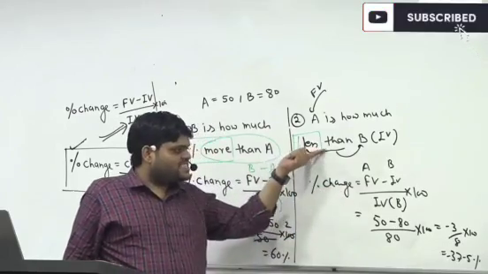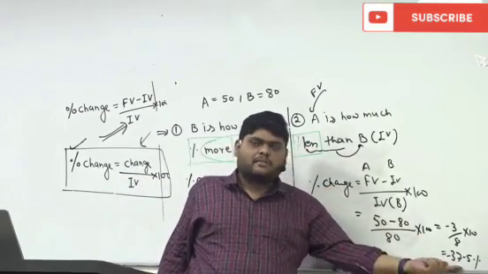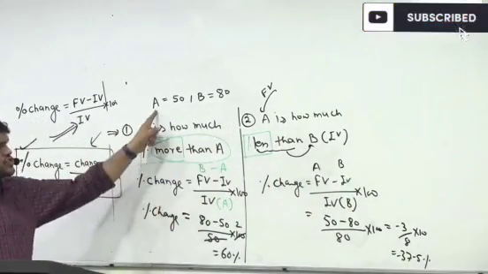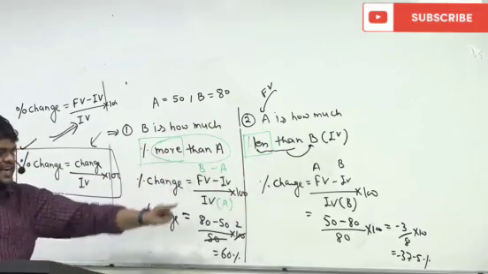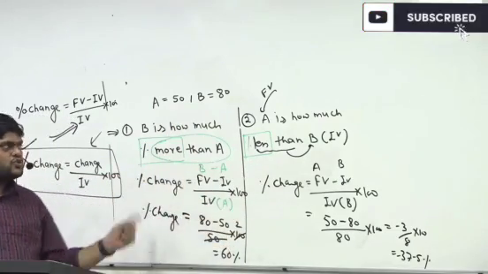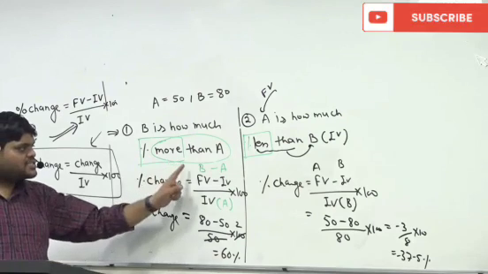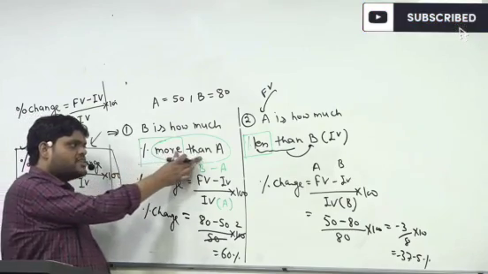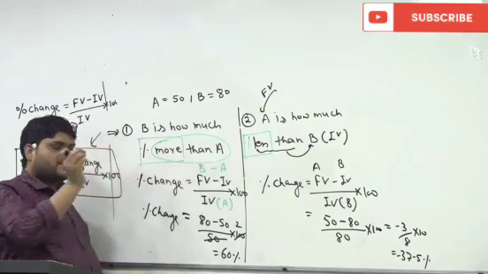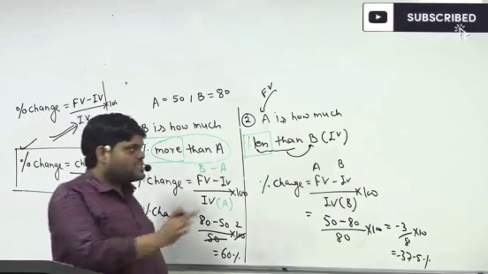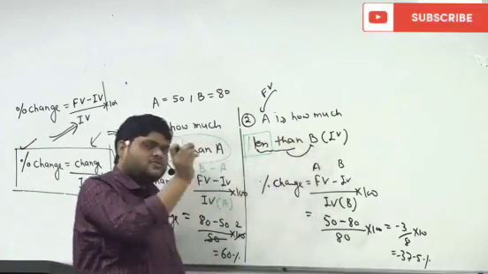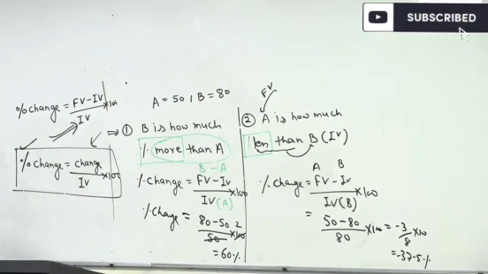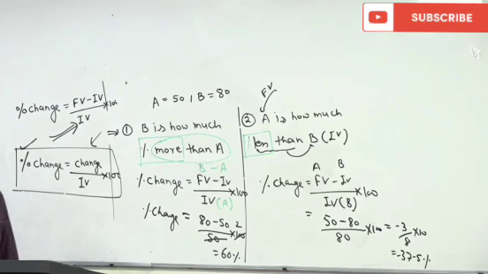So here less is there, that's why the minus sign is coming, because something is getting decreased. See here, the question data is the same, the language changes, the answer changes. So you have to find out very carefully the final value and initial value, and the trick is like this: "more than" is coming along with A, so this will become your initial value. "Less than" is coming along with B, so this will become your initial value. So like "less than", "more than", this will tell you the initial value and final value.